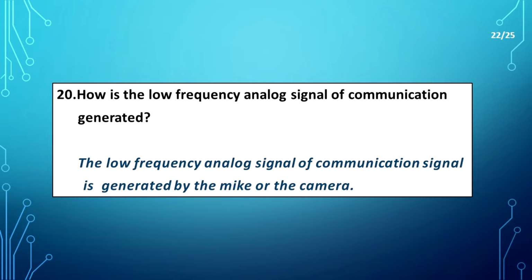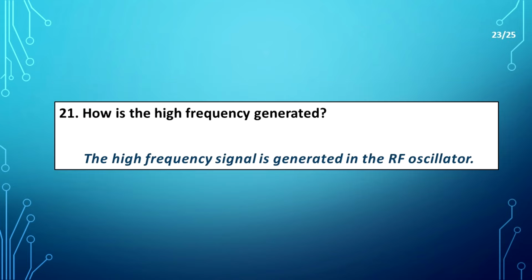How is the low frequency analog signal of communication generated? The low frequency analog signal of communication is generated by the mic or the camera. How is the high frequency signal generated? The high frequency signal is generated in the RF oscillator.